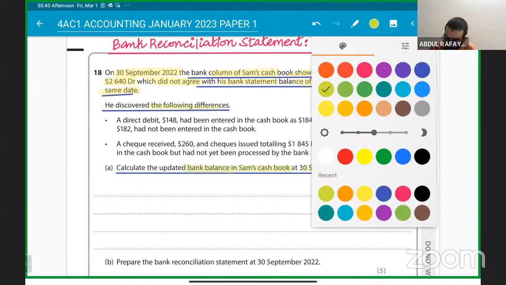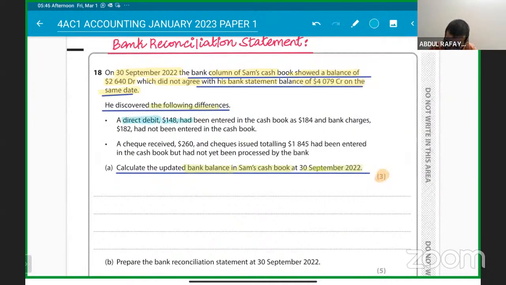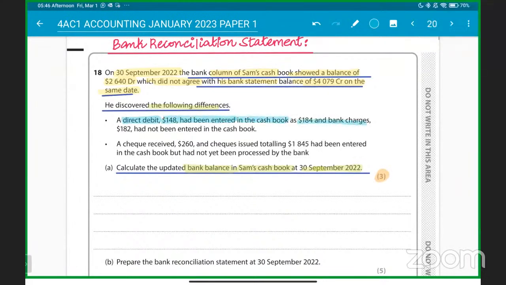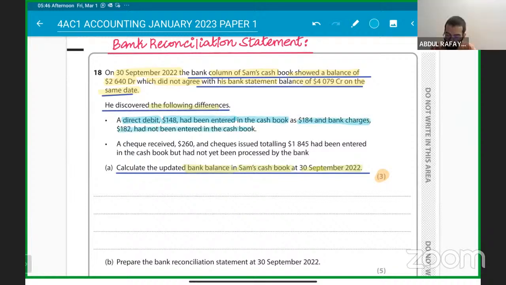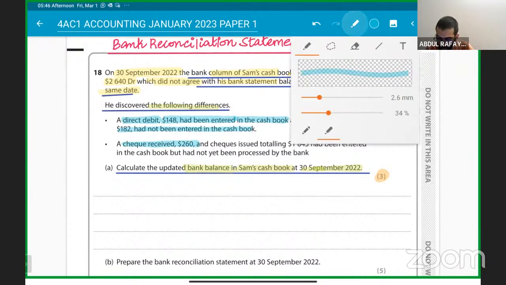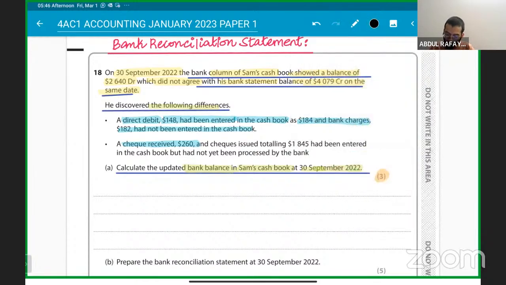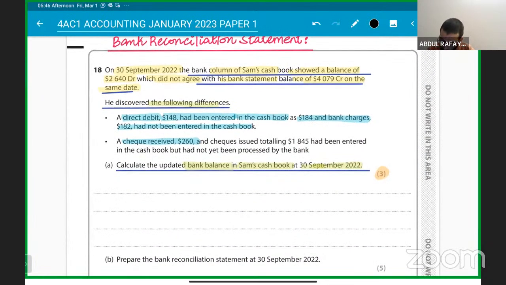So you can see that a direct debit of $148 had been entered in the cash book as 184, and bank charges of 182 had not been entered in the cash book. Similarly, a check received for $260 had been entered in the cash book, but not. So what is first all about? First is the cash book balance. The cash book balance was 2,640 debit. That is the cash book balance, right? 2,640 debit is the cash book balance.